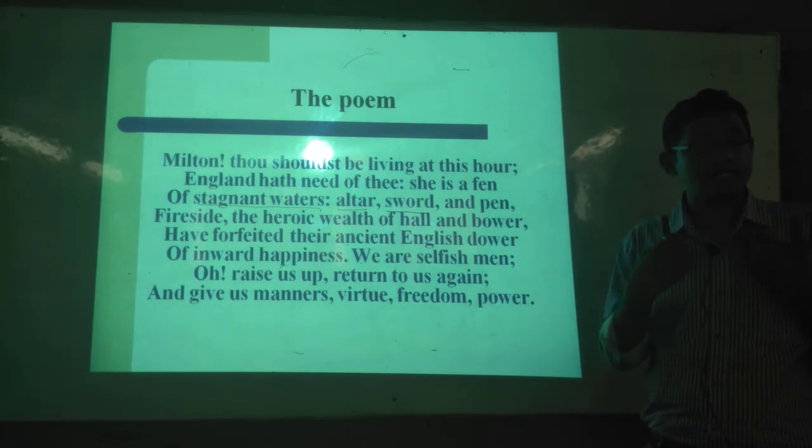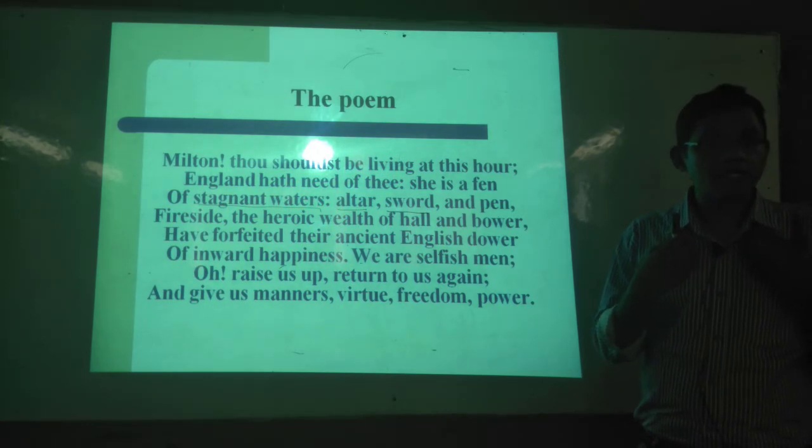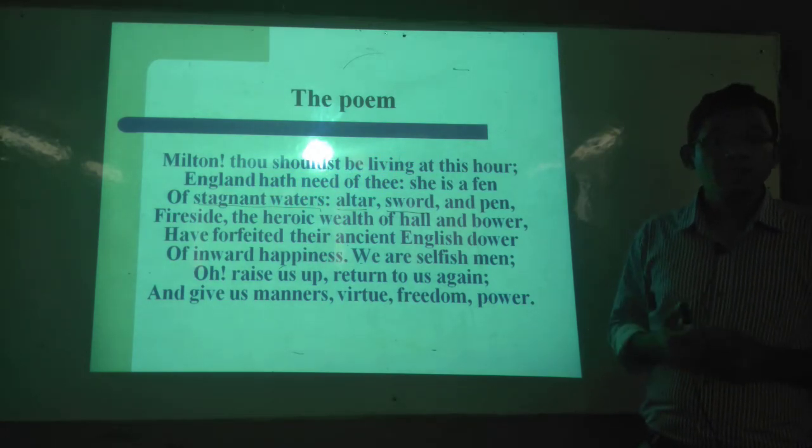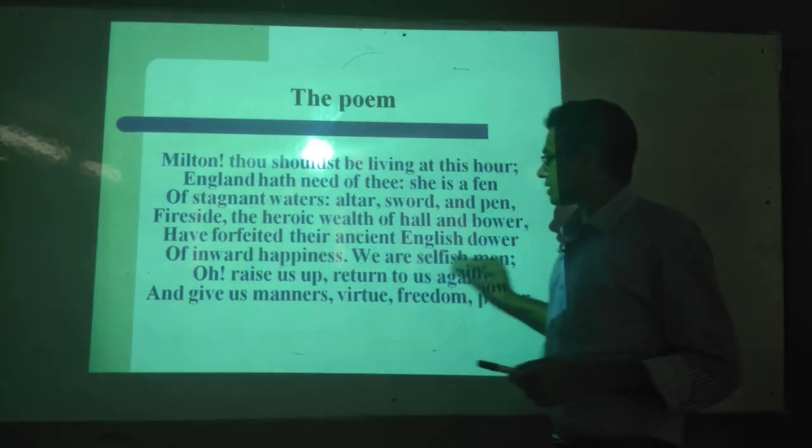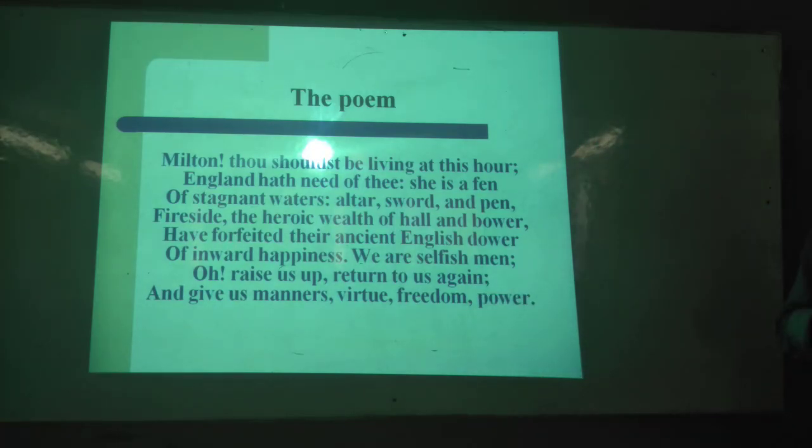At the same time, whenever I say that it's an intellectual one or the educated one or literary figures, so these are the visual images. Number of visual images you will see. Okay. Fireside, heroic wealth, and these are okay. But you cannot say that a selfish man is a visual image. Selfishness cannot be seen. That can be only felt. We can realize whether you are a selfish one or not through your activities. It cannot be seen. So is it clear what the visual images are here? Visual images means the images which refer to a clear picture to us.